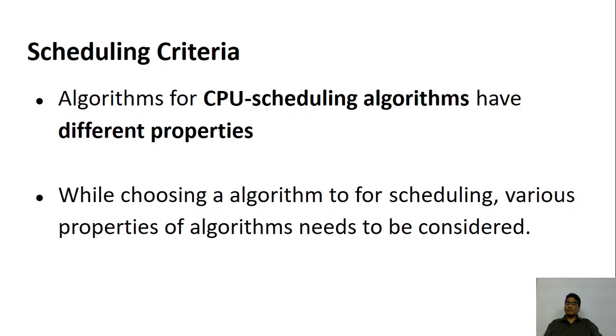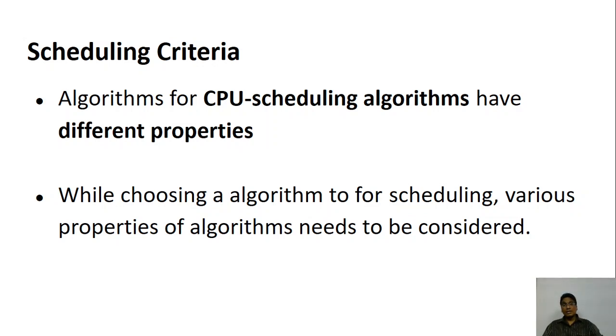Now, some of the algorithms I have just told you, round robin, first come first serve, and so on. There are many algorithms which can be used for scheduling. How do I choose one of the algorithms for my particular program or my particular operating system? It depends on the properties of those algorithms.